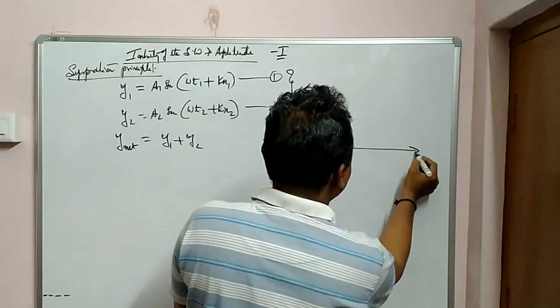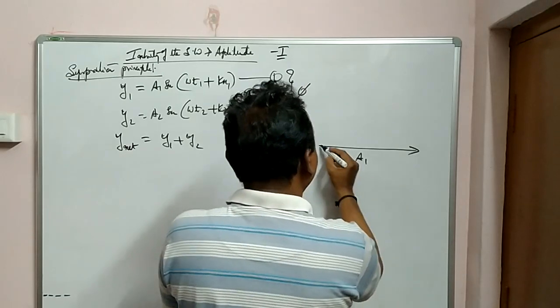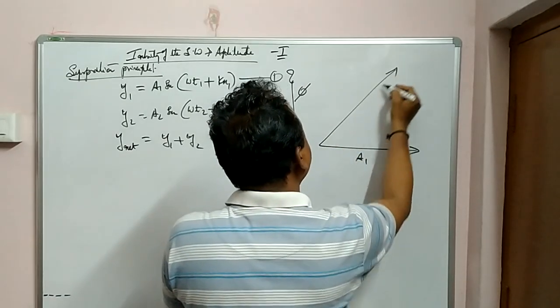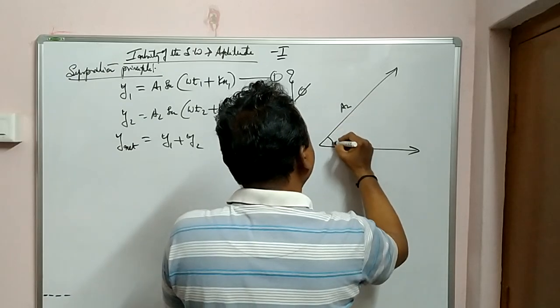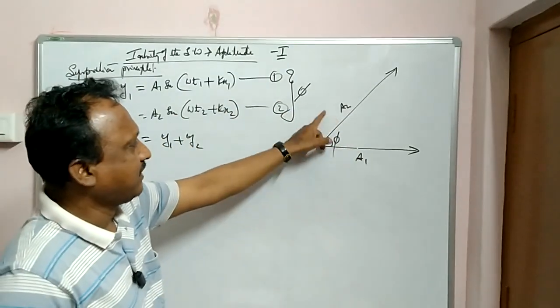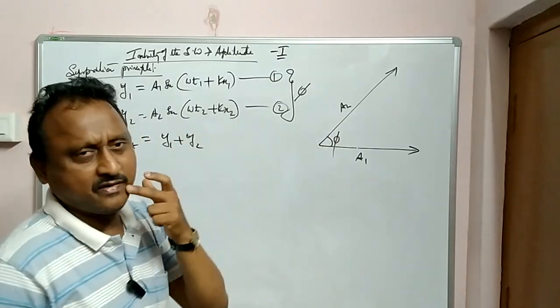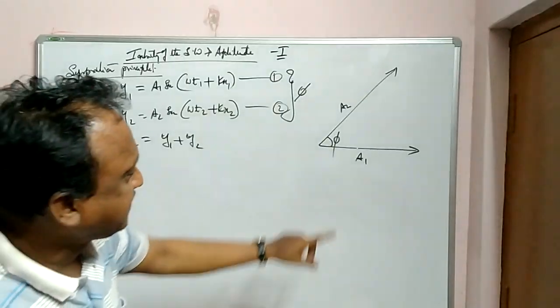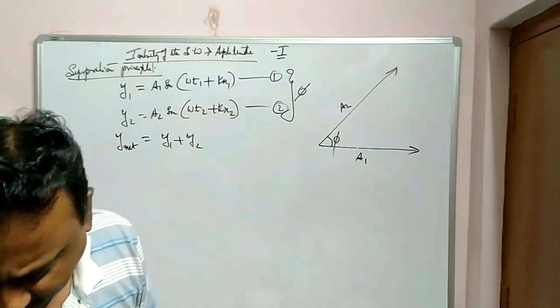This is the first wave with amplitude A1, second wave A2, and the phase difference between them is phi.